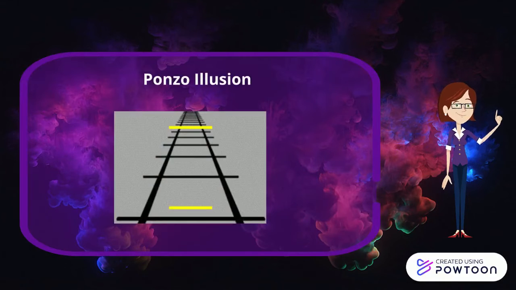The last one is the Ponzo illusion. Do you perceive the top line as being longer? If so, then you assume from experience that the horizontal line at the top is farther away from you.